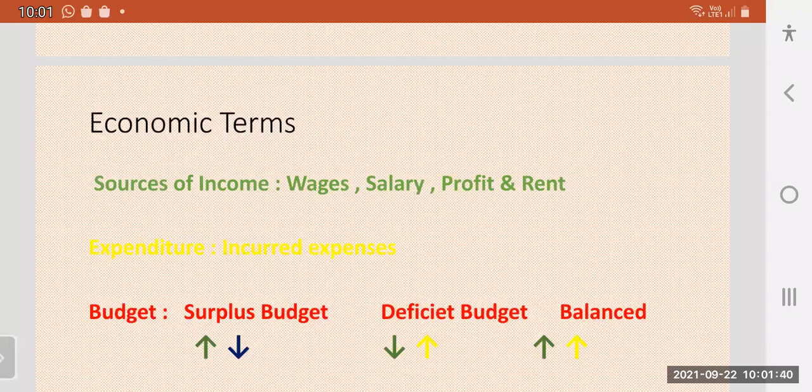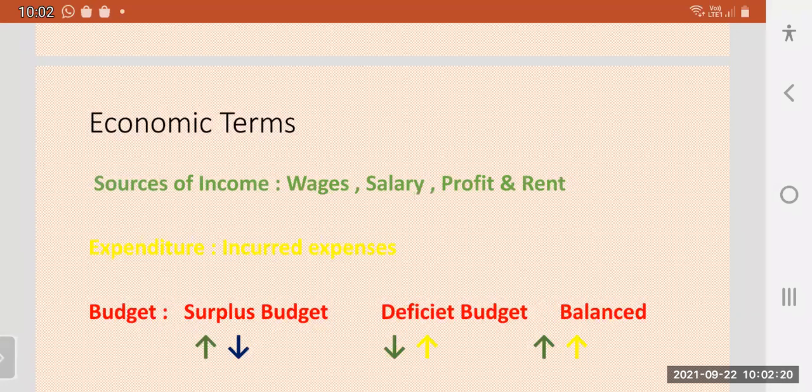The first scenario is the surplus budget. Surplus budget means your income is high and your expenditure is lower. It is a very good budget. Not very low, but it is good. It is sufficient to fulfill your needs, and you have some amount of money remaining in your hand. That is called a good budget. See here, the arrow marks are showing: green color means income, blue is expenditure. Your income is high and the expenditure is low, so you have some remaining money in your hand. That is called surplus budget.